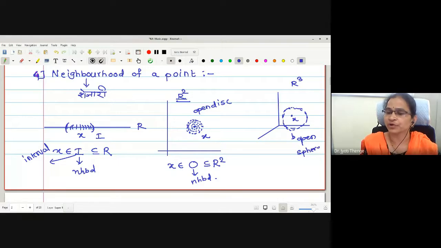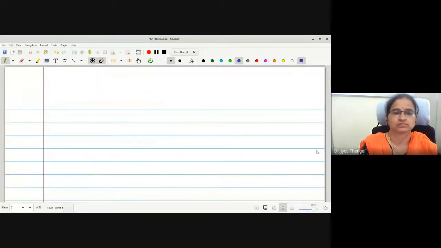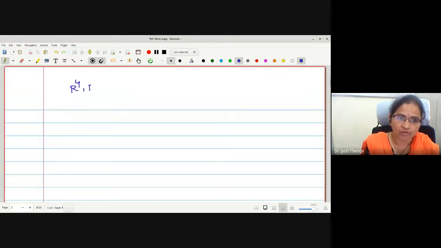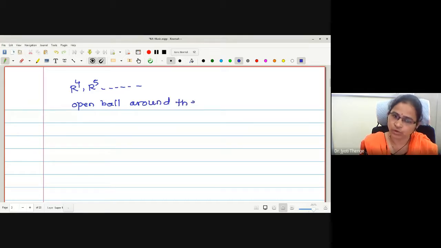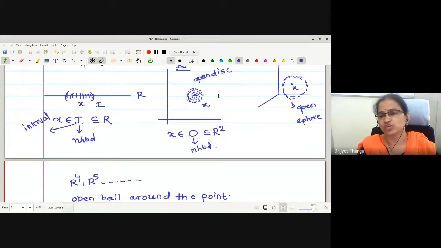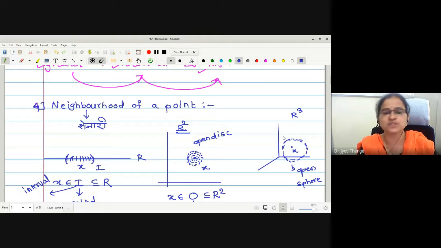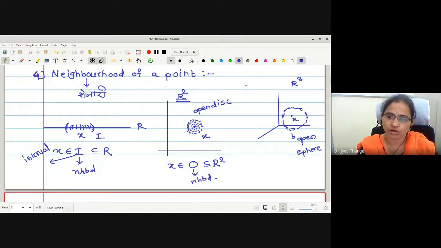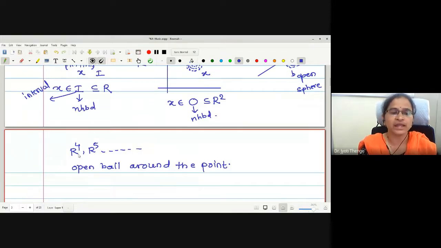Now what about the neighborhood in the next spaces, R4, R5 and onwards? The neighborhoods we write as an open ball, an open ball around the point. Actually, the whole universe is covered in this three-dimensional space. But there are some cases in which we want to go to 4 dimensions, 5 dimensions, n dimensions rather.